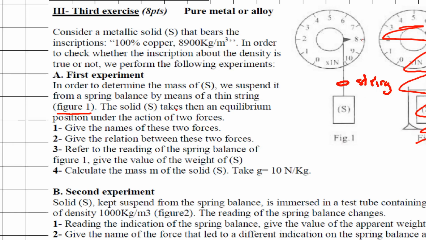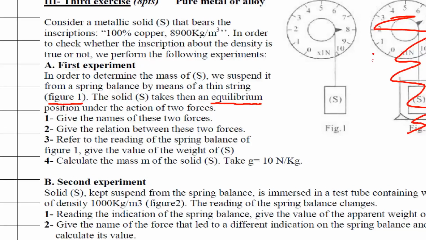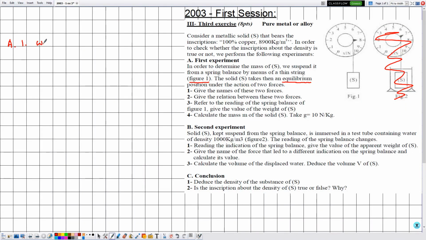Okay, the solid S takes then an equilibrium position, so it is at equilibrium under the action of two forces. Part 1. Give the name of these forces. For sure the solid has a mass, then it will be directly subjected to the weight. So one of the forces is the weight. Here, because we have a string, the other force is the tension along the string. Then the forces are given by the weight vector W and the tension along the string, tension T.